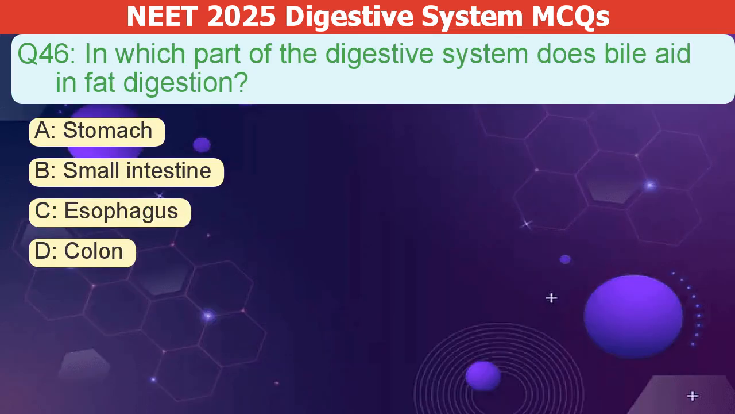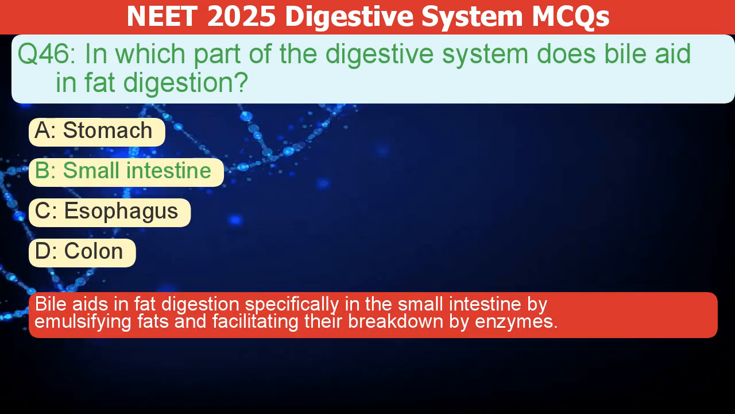In which part of the digestive system does bile aid in fat digestion? A. Stomach. B. Small intestine. C. Esophagus. D. Colon. The correct answer is B. Bile aids in fat digestion, specifically in the small intestine, by emulsifying fats and facilitating their breakdown by enzymes.